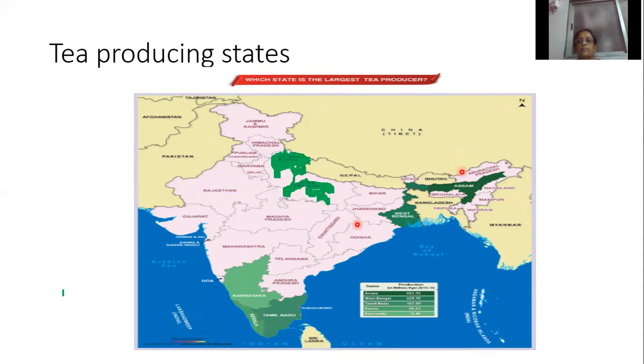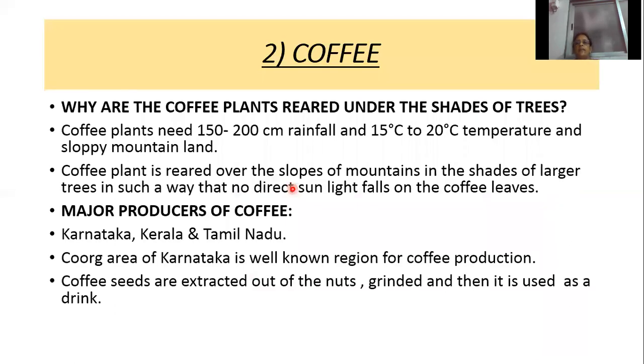Assam. Then West Bengal. Then Tamil Nadu, Kerala, Karnataka, Uttaranchal and Uttar Pradesh. Then the second beverage is coffee.